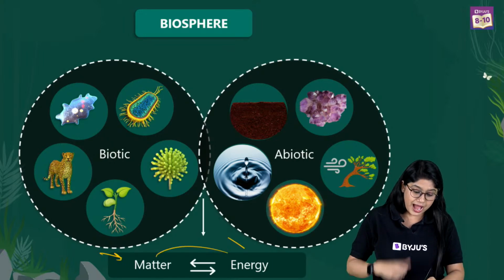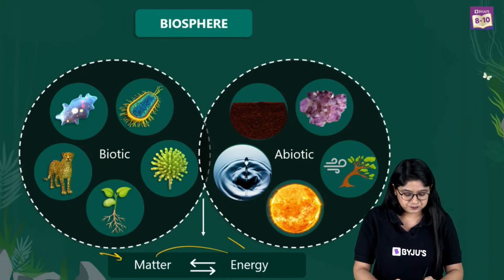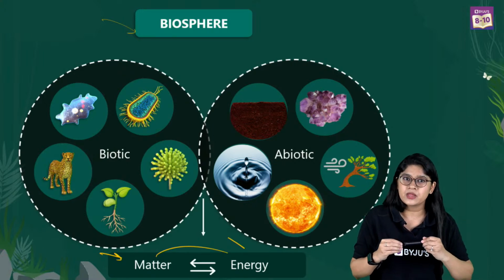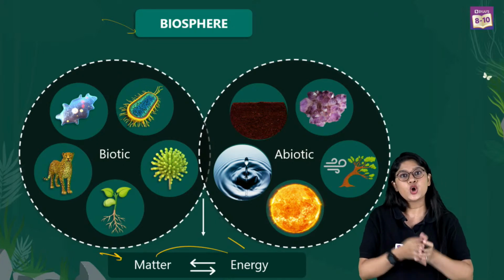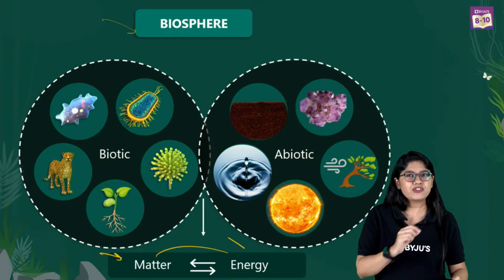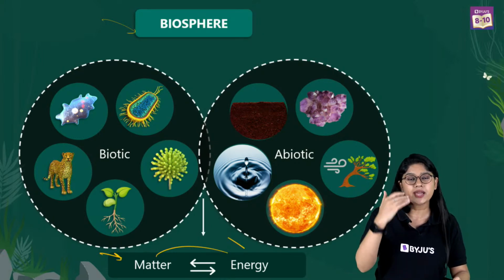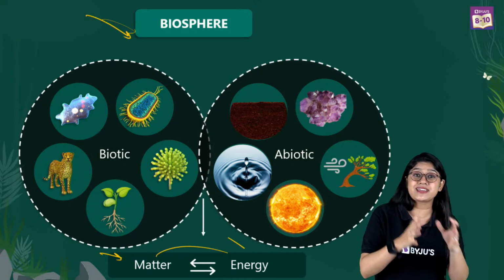And this actually happens with the help of various biogeochemical cycles, right? So till now we have discussed the biosphere, right? In the biosphere we have the interaction of the biotic components, which are the living components, and the abiotic components, which are the non-living components like soil, air, water. There is definitely the interaction between the biotic and the abiotic components.